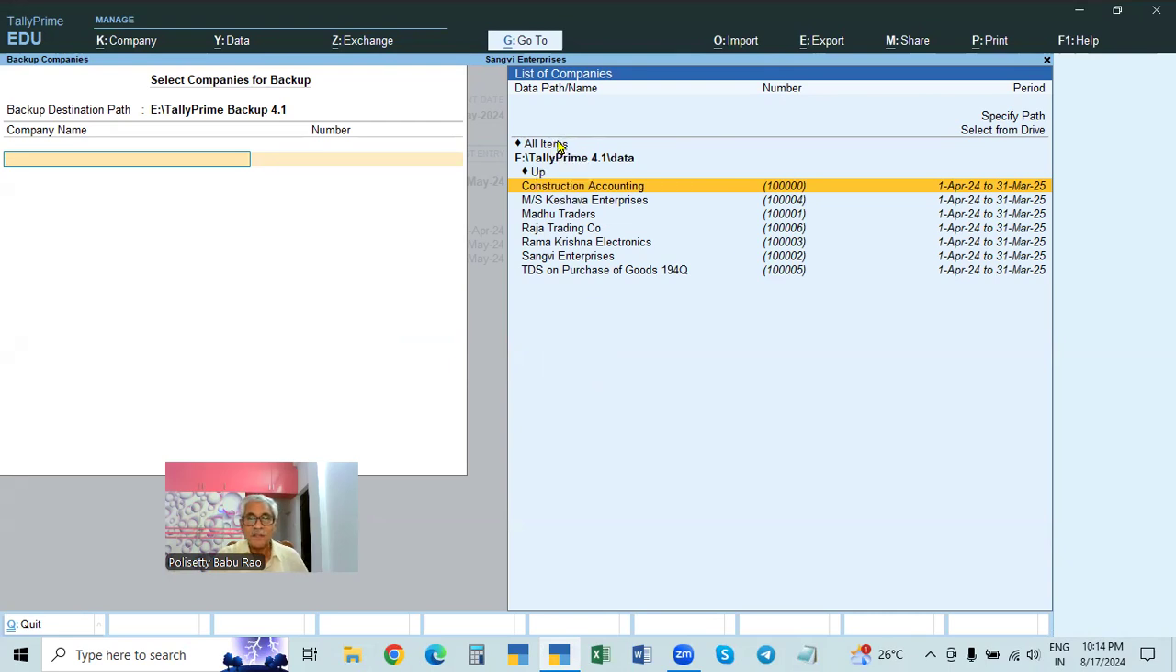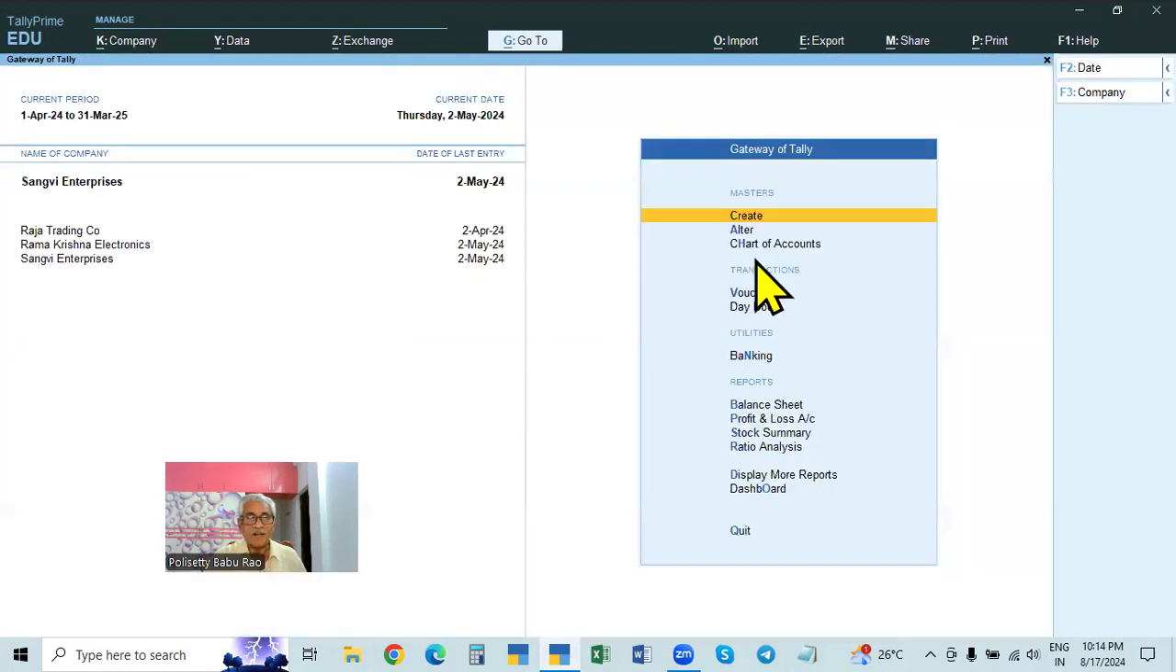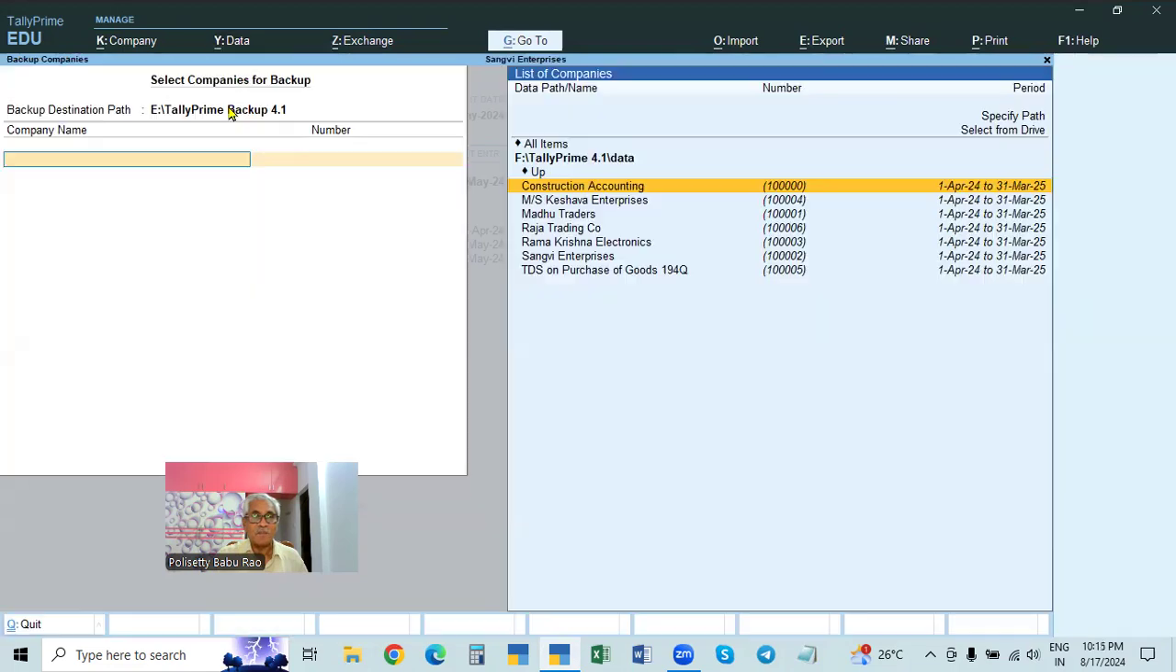For example, if you take all these items, first one, again next one, again next one. For every company, it will ask you, do you want to override the backup? Like that, everything will be overwritten. So this is how you back up. The backup destination is either already created, or you create a specific path now, or select from the drive. And every time you want to back up, you have to select this.